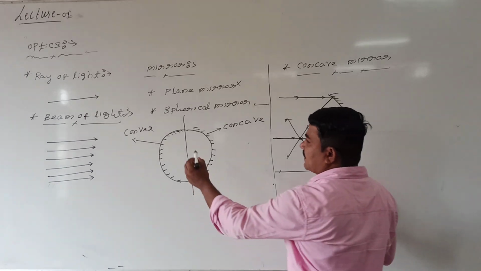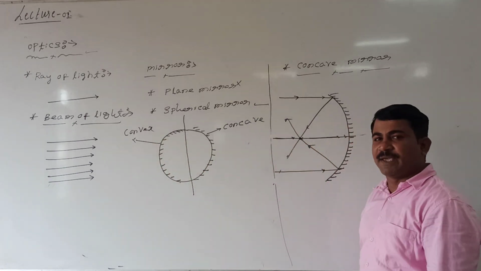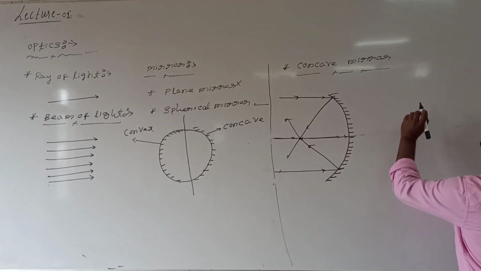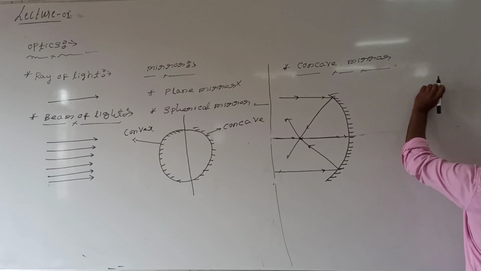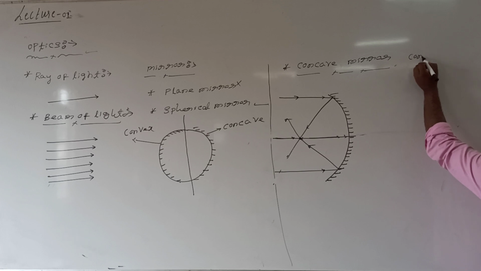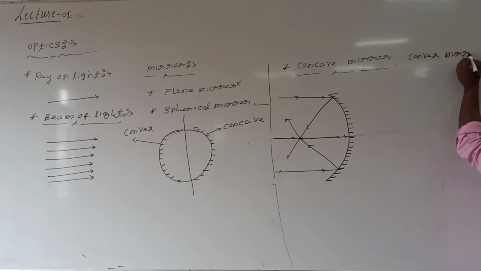Now this part I am discussing. This part I can call convex spherical mirror, or simply convex mirror. How is it? Convex mirror. Look at me. See here. Later we will see what is meant by convex mirror. See here. Shall I remove this? I can draw here only. Convex mirror, or you can call it convex spherical mirror.